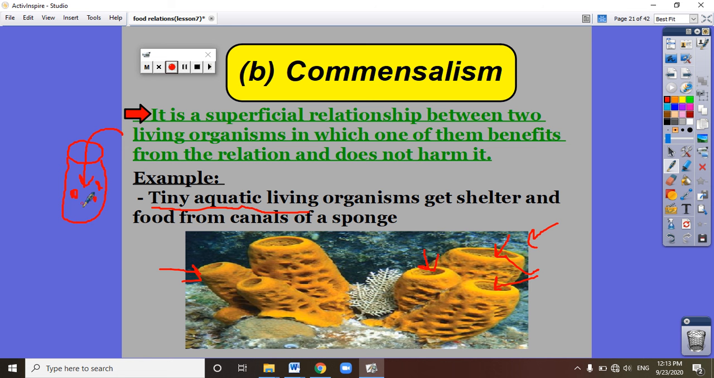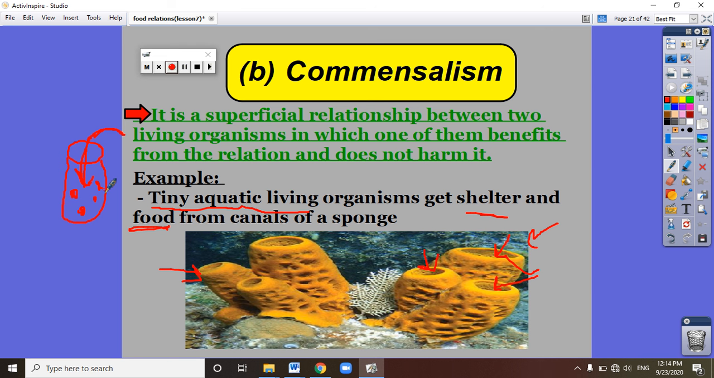So the tiny aquatic living organisms get their home, or shelter, and their food from the sponge. One more time: the tiny aquatic living organisms live inside the opening of the sponge. When the sponge starts to feed, it lets water inside and selects its food from the water. The fish also select food from the water along with the sponge. So here the sponge gives the tiny aquatic living organisms shelter.